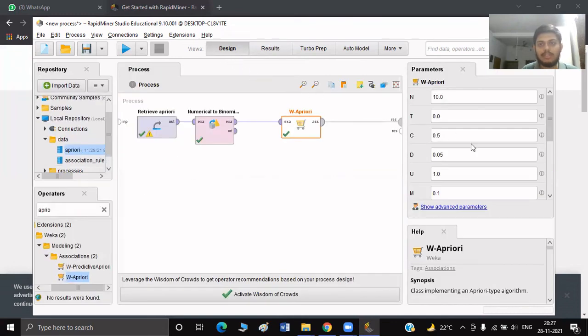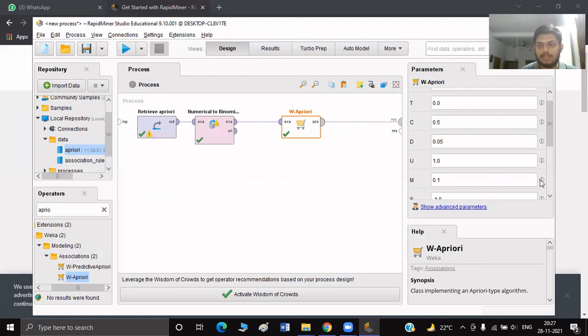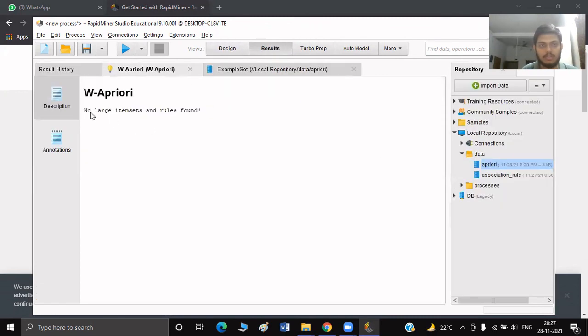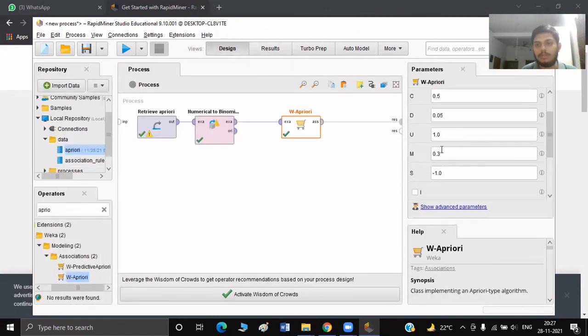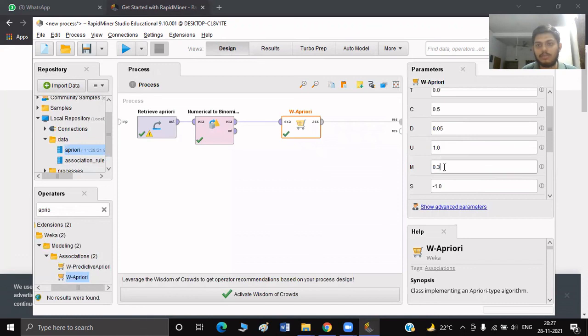Now we are going to change the support value from 0.1 to say 0.3. This will probably give no results because 0.3 support value is rather large. So no large item sets and rules were found. So perhaps I will try changing it to 0.15 and simulate it.